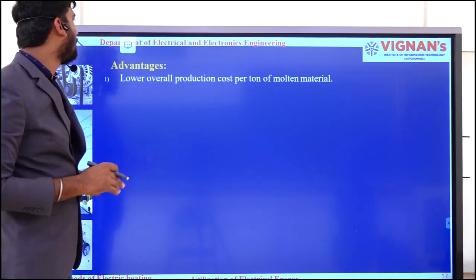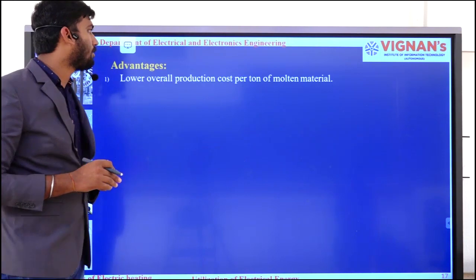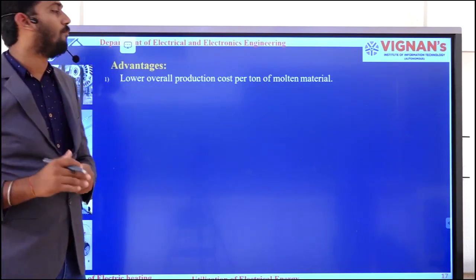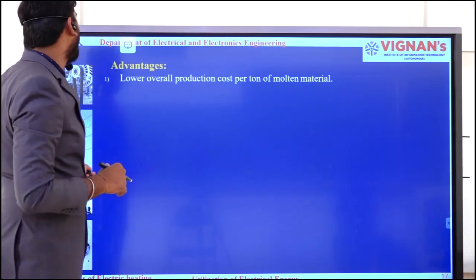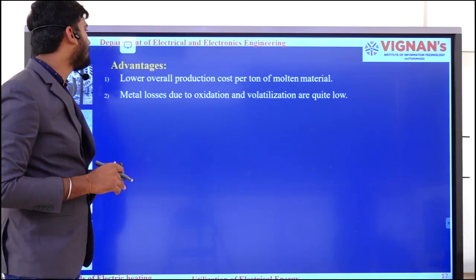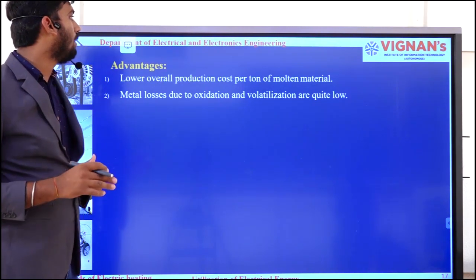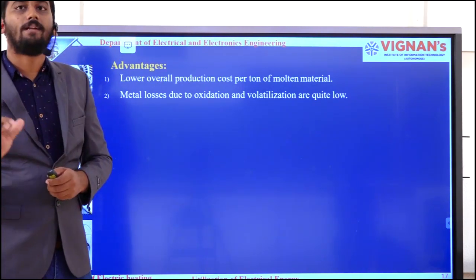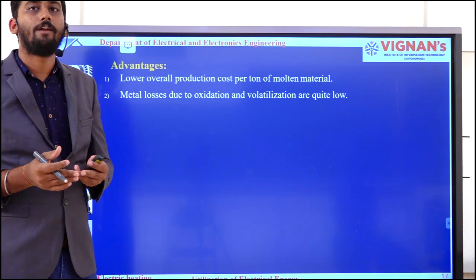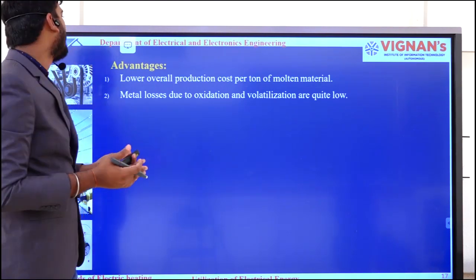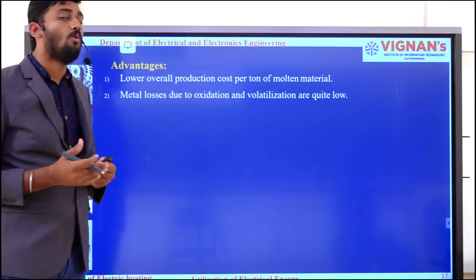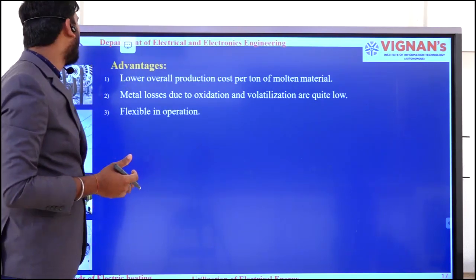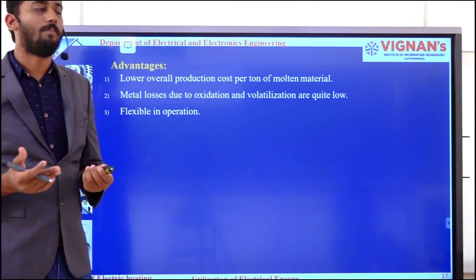Advantages: lower overall production cost per ton of molten material, and metal losses due to oxidation and volatilization are quite low. Here we are not going to lose metal due to oxidation as well as volatilization. At the same time, it is flexible in operation.